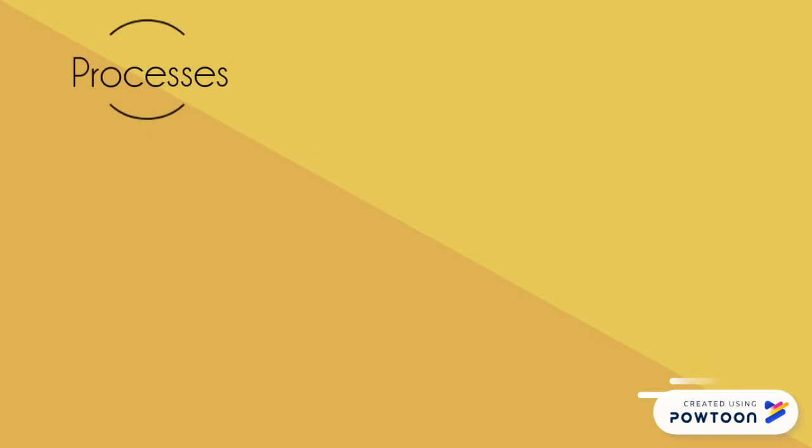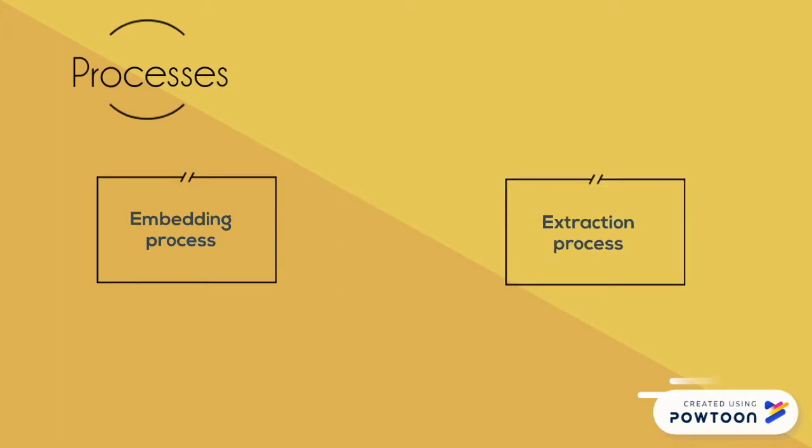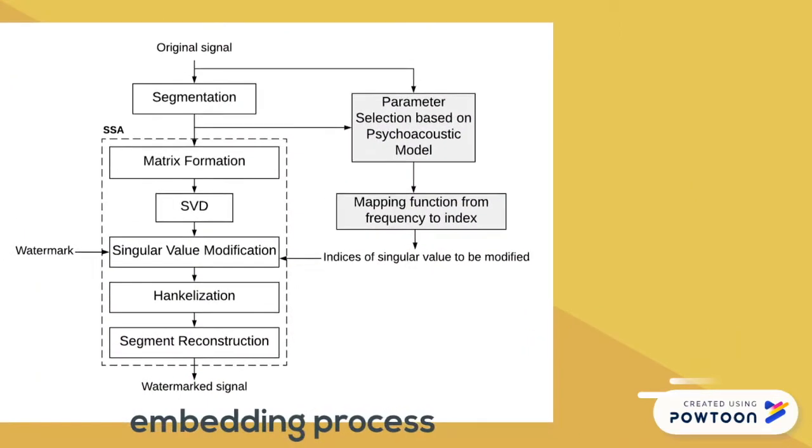Let's see our process. We have two main processes: the embedding process and the extraction process. The embedding process is to embed the watermark into the audio file, whereas the extraction process is to extract the watermark from the watermarked file. So, let's start with the embedding process.